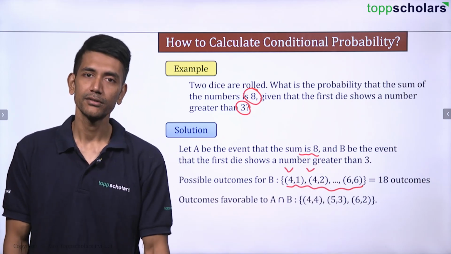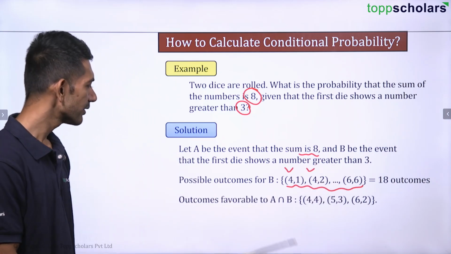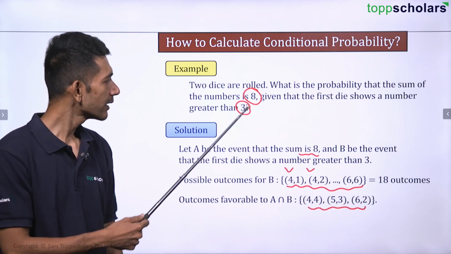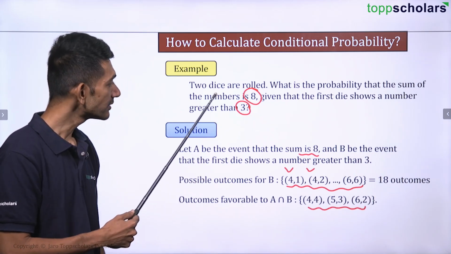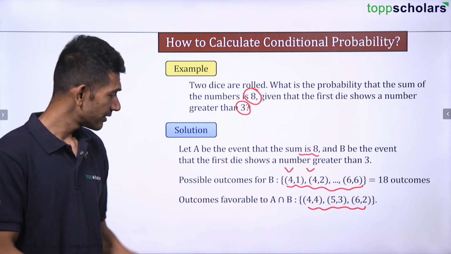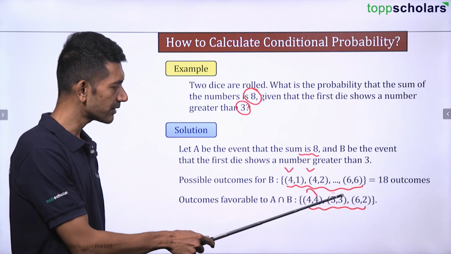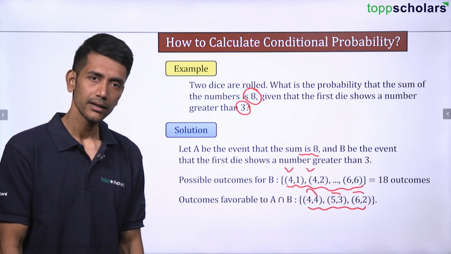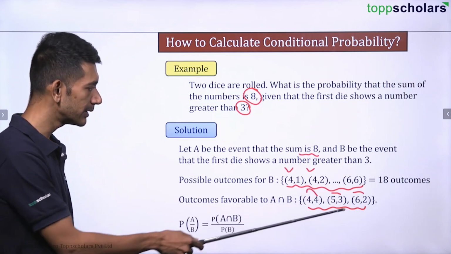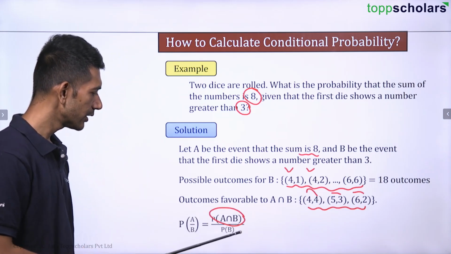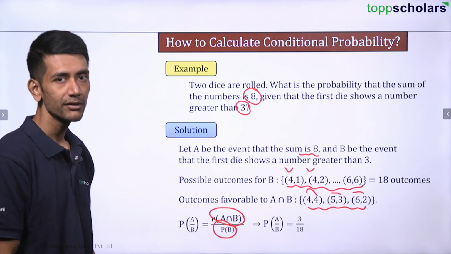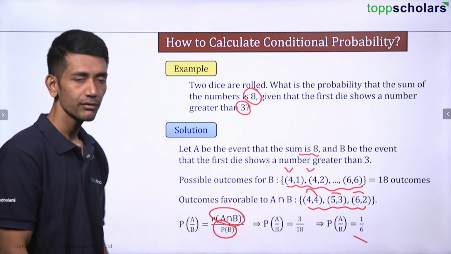Total 18 possibilities. Out of these 18 possibilities, we're talking about the favorable possibilities, that is A intersection B. Clearly here we need the sum to be 8. Sum means addition. So can you see here 4 plus 4 is 8, 5 plus 3 is 8, 6 plus 2 is 8. So there are 3 possibilities here. The probability is 3 by 18, which is 1 by 6. So 1 by 6 is your final answer.